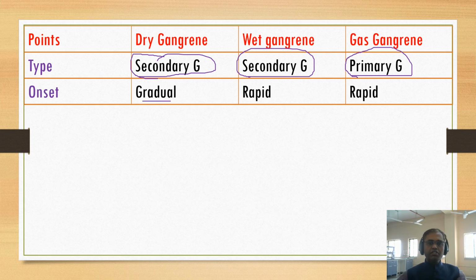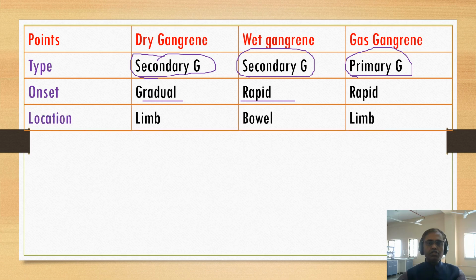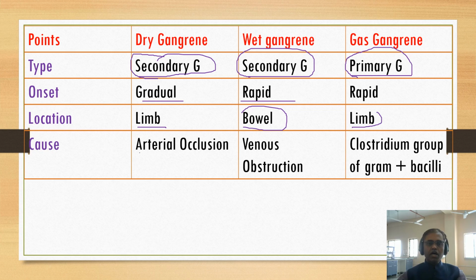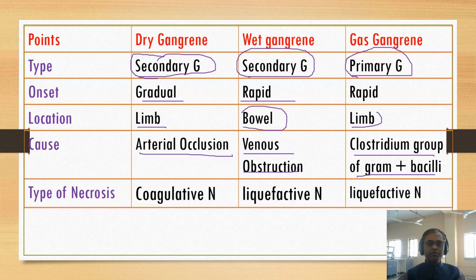Onset is gradual in case of dry gangrene and rapid in case of wet gangrene and gas gangrene. Location in case of dry gangrene is the limb, and for wet and gas gangrene, bowel in case of wet gangrene and limb in case of gas gangrene. And cause is arterial occlusion in case of dry gangrene and venous occlusion in case of wet gangrene. Clostridium group of gram positive bacteria in case of gas gangrene. And type of necrosis is coagulative necrosis in case of dry gangrene and liquefactive necrosis in wet gangrene and gas gangrene. Very important points for the MCQs.